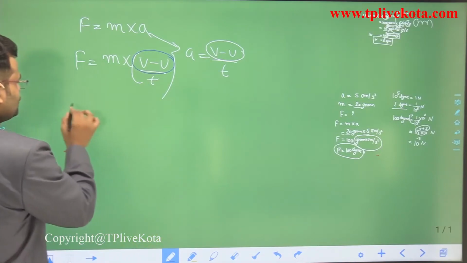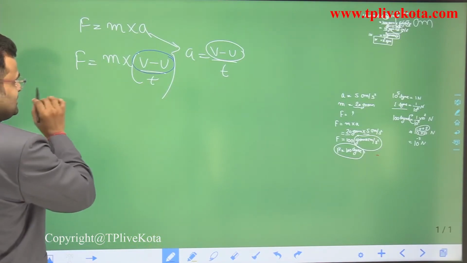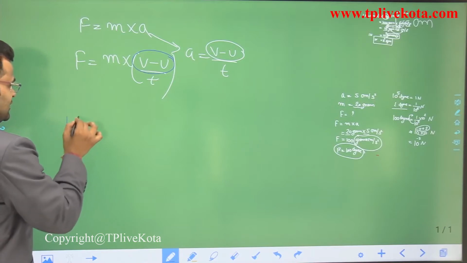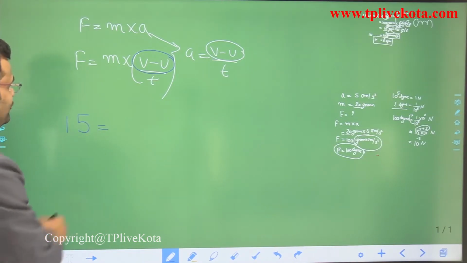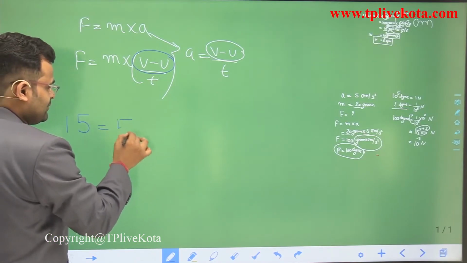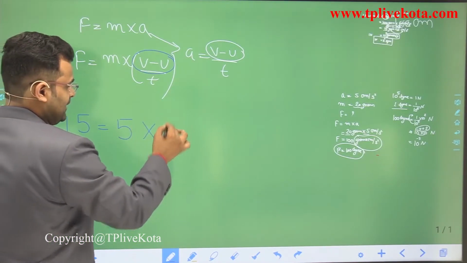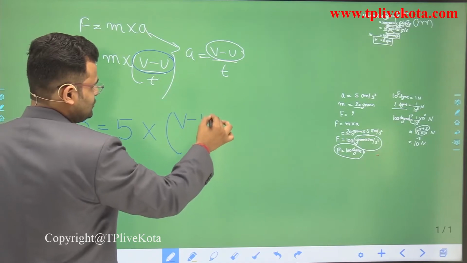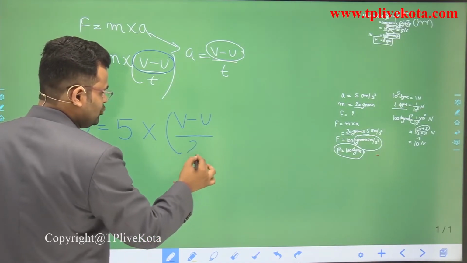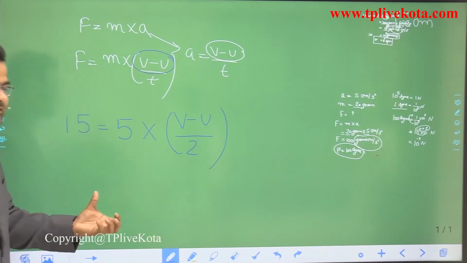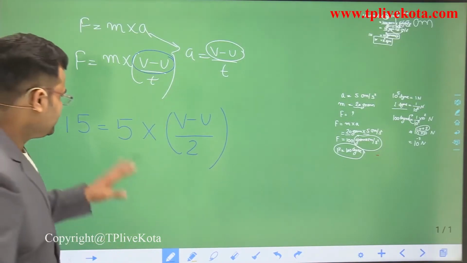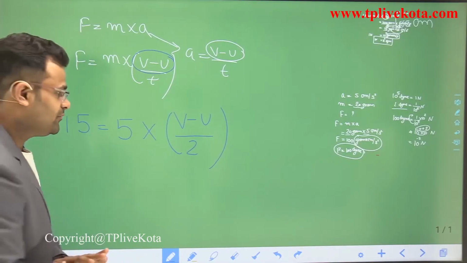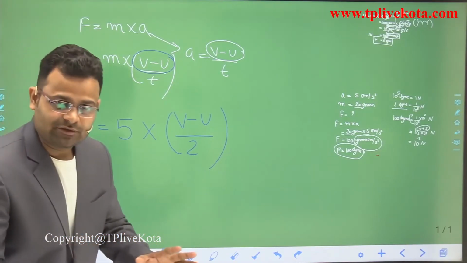So we can use the given quantities. Force is given, that is 15 Newton, and mass is 5 kilogram multiplied by v minus u divided by time, given as 2 seconds. Now solve this expression and we get the value of v minus u, meaning the change in velocity.